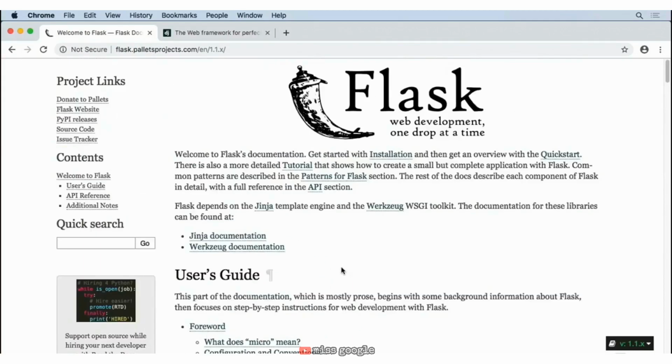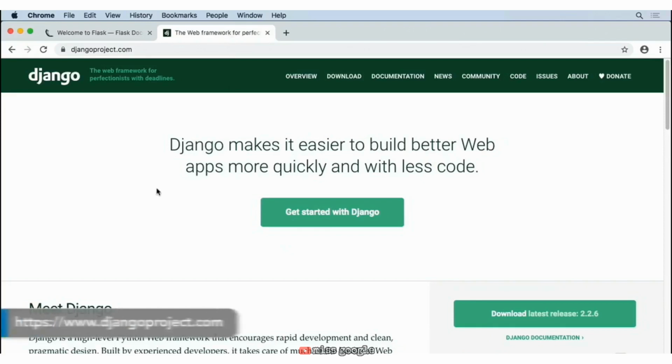Now, if you liked learning about this Python framework that allowed you to build a website, you might also be interested in Django. Django, as we talked about, is another WSGI compatible framework that allows you to make websites with Python. You'll find that Django is much more structured than Flask, and that might be a positive or a negative for you. You'll really just have to check it out to see which one you like more.